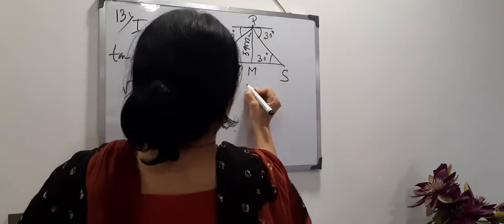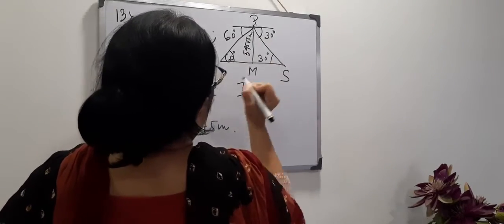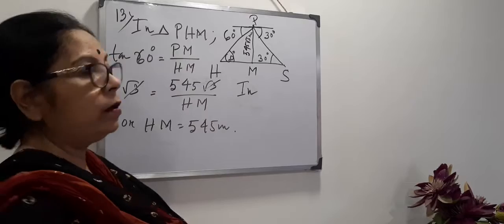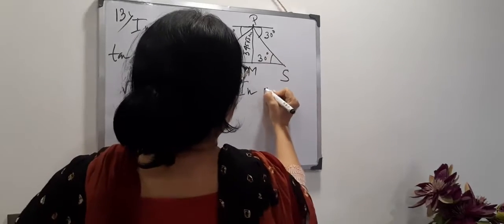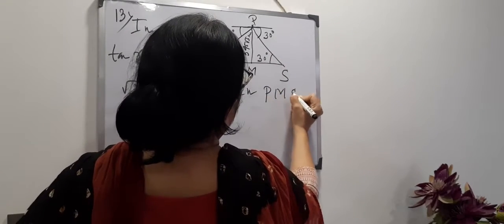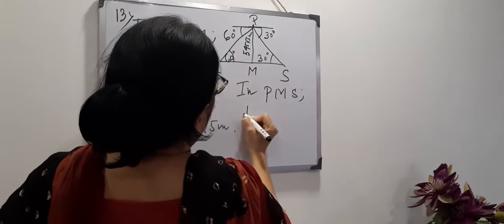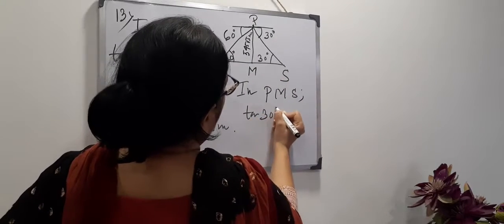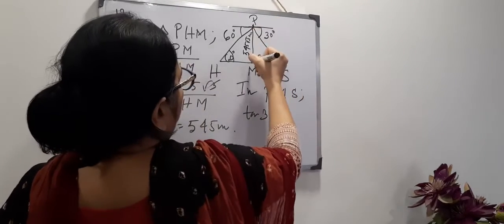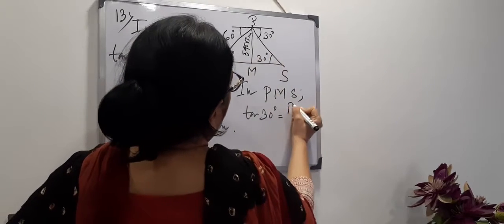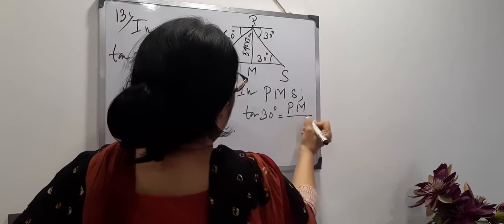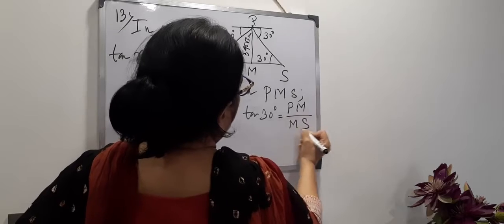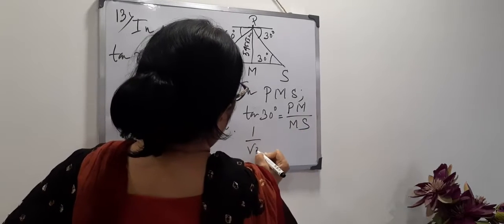Now we will apply the same formula tan in the triangle PMS. In PMS, the angle of elevation is 30 degree. So tan 30 is perpendicular by base, that means PM by MS. Tan 30 means 1 by root 3.